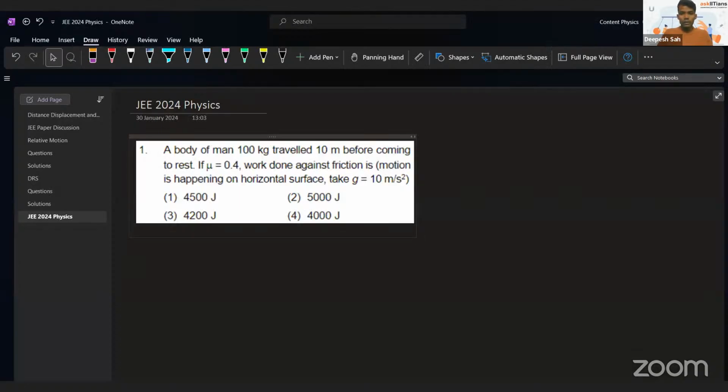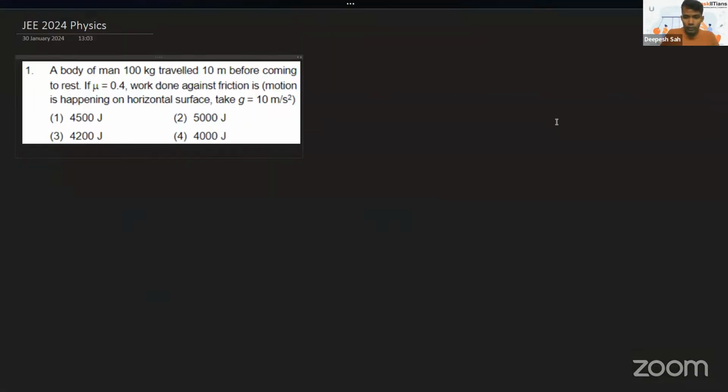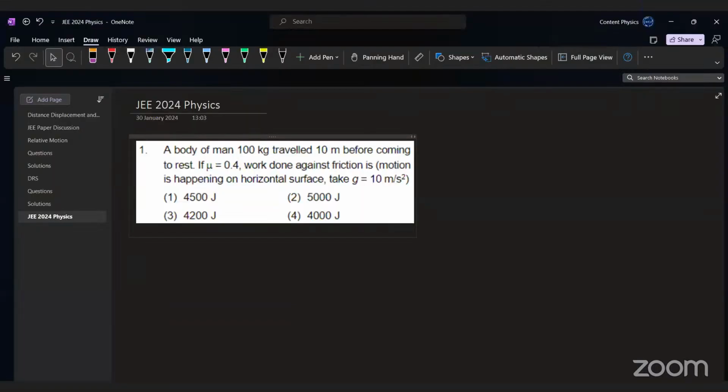So first of all, am I properly visible? My screen? Yes, it's visible. Completely fine. Am I lagging or not? I will connect to a different Wi-Fi just to see. No, it's fine.